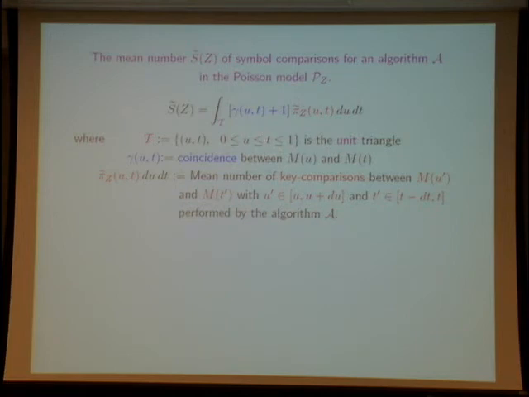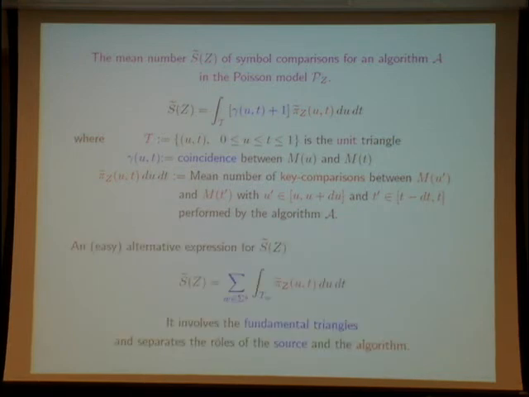And now, this is the first formula which I began with, and now I am interested in suppressing the role of gamma because it is not easy to perform the analysis with this. It is easy to see that I have an alternative expression of the mean number of comparisons in the Poisson model, which is now this.